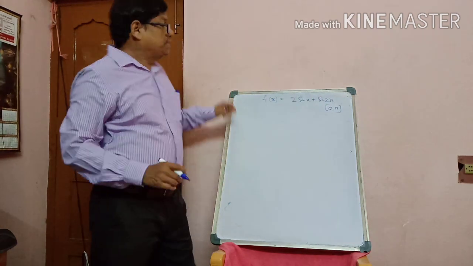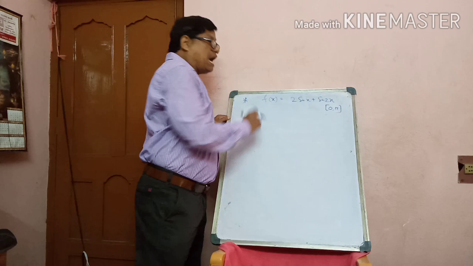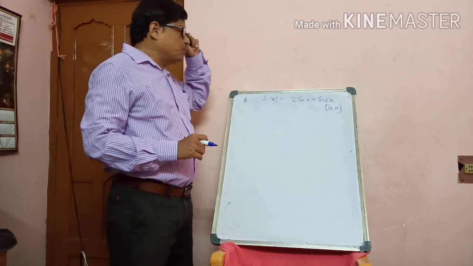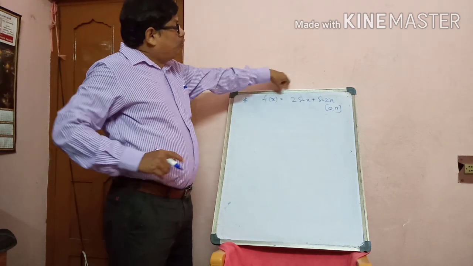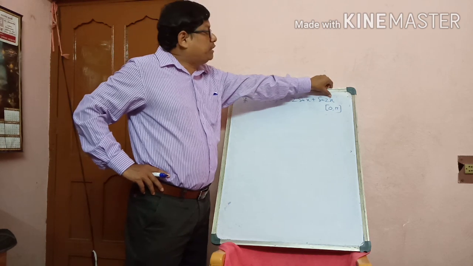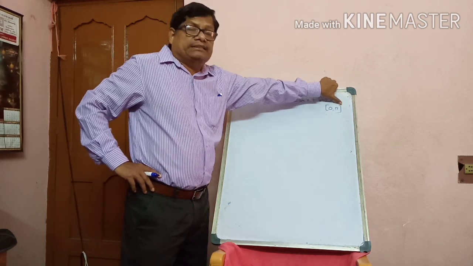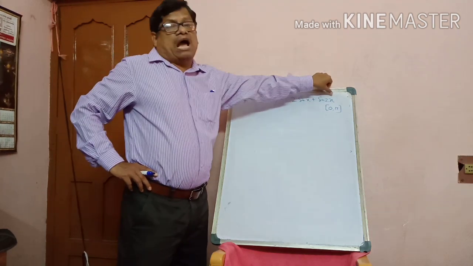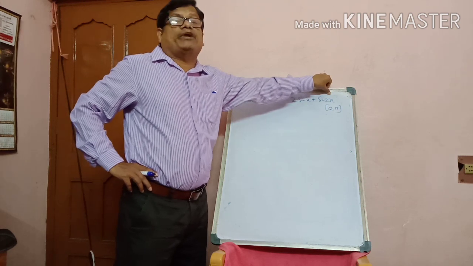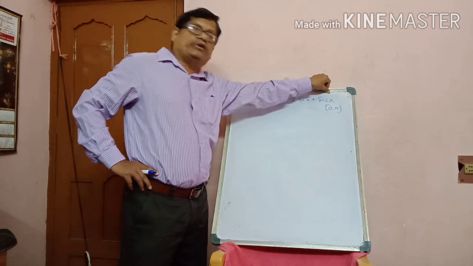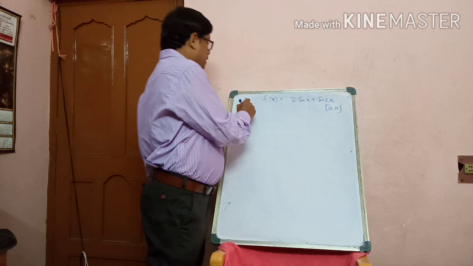This sum is very important for the ISC exam, board exam. f(x) equals 2 sin x plus sin 2x, 0 to pi. This sum is very, very important for ISC exam 2021. Very important sum.